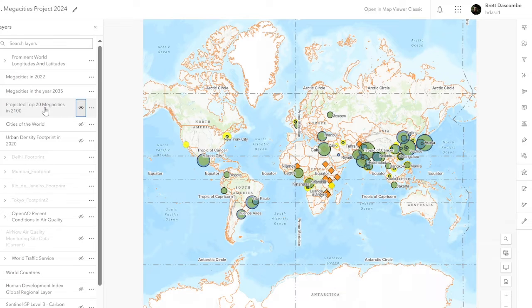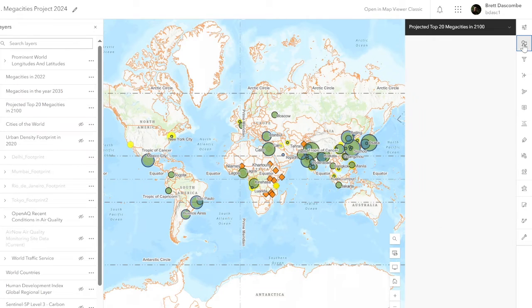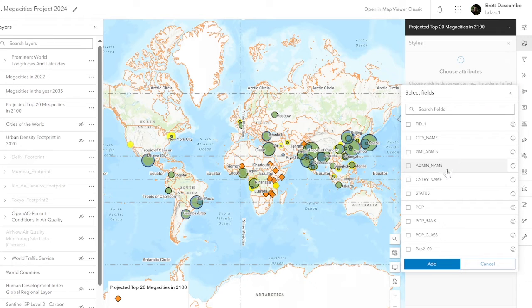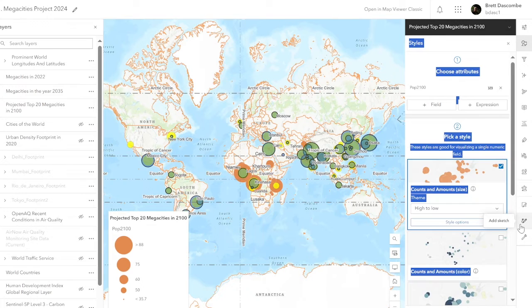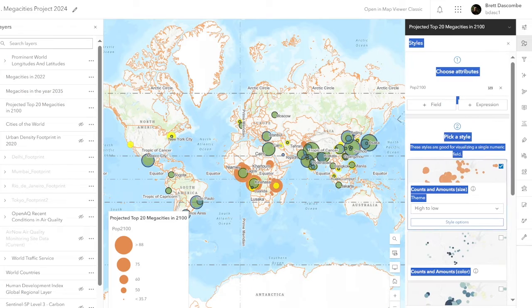Now, what we can do here is go in, and I think there's enough data to create, I think 20, we should be able to create an expression field, population rank class, population in 2100, and we can hit that. Not a big fan of that, but yeah, that's all right. 88.3 million people. So we need to probably change that a little bit.